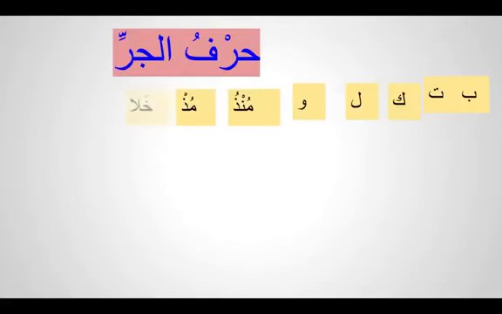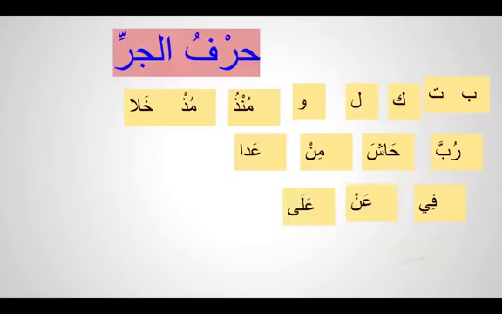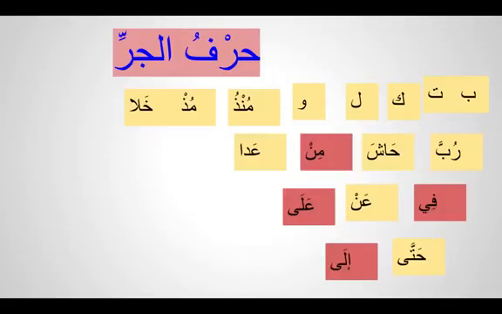Coming to harf jar, let's quickly remind ourselves what harf jar we learned: ba, ta, kaf, lam, waw, munzu, muz, khala, rubba, hasha, min, ada, fi, an, ala, hatta, ila. So these are the harf jar. As we said, we're not going to learn all together, we'll be learning a few at a time.